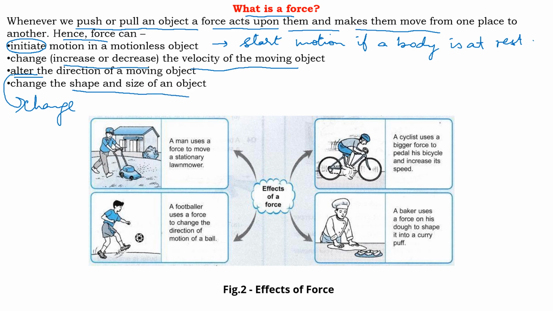Now here are some effects of force. A man uses a force to move a stationary lawn mower. This cannot move without a force. A footballer uses a force to change the direction of the motion of the ball. A cyclist uses a bigger force to pedal his bicycle and increase his speed. So in order to increase the speed, he needs more force. A baker uses a force on his dough to shape it into a curry puff. So it can change the shape and size of an object.